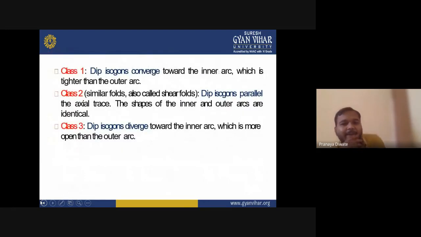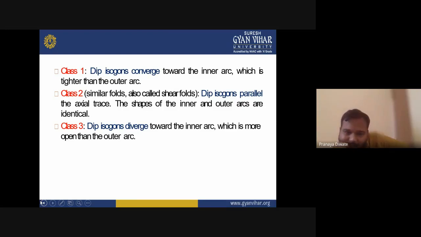You have three different classes. Class 1: dip isogons converge toward the inner arc, which is tighter than the outer arc. Class 2: dip isogons parallel the axial trace. The shapes of the inner and outer arcs are identical.